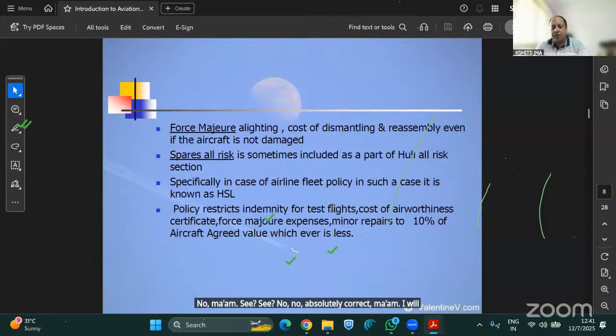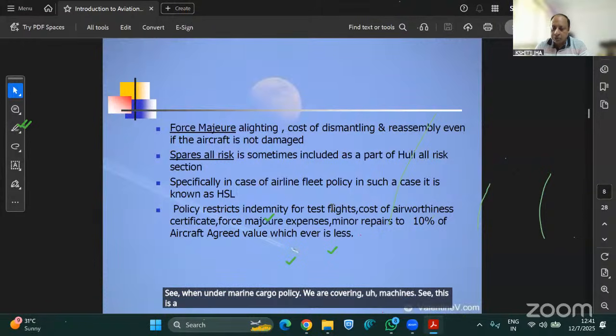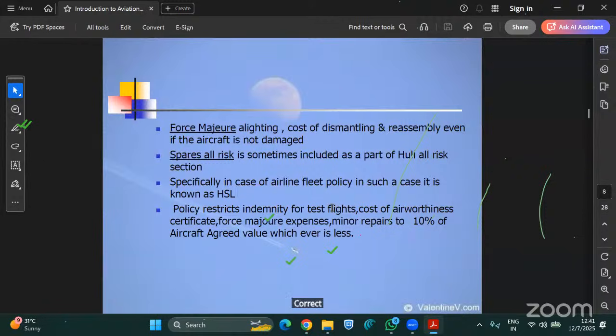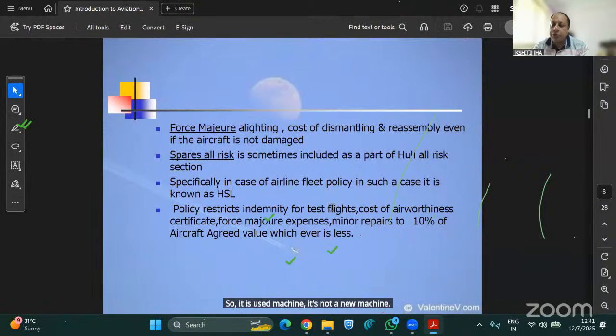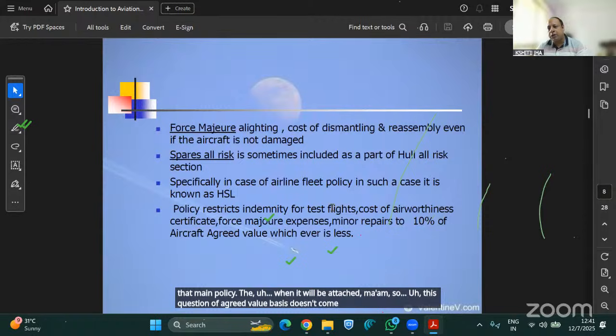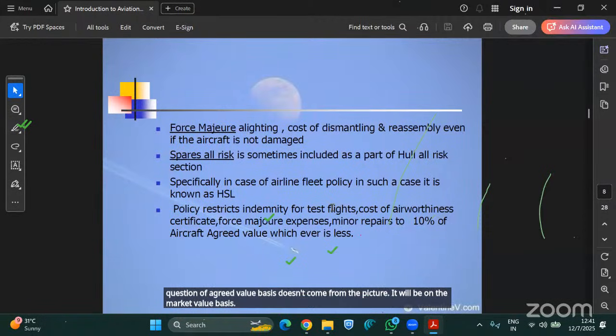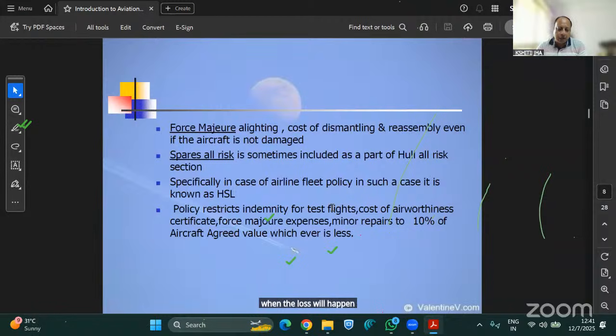I will again explain it to you all. When under marine cargo policy we are covering a machine, this is a used machine, as you all know, being overhauled. It is not a new machine. So of course the second-hand clause will be attached in that marine policy. When it is attached, the question of agreed value basis doesn't come into the picture. It will be on the market value basis. If any loss or damage happens during transit, the basis of settlement will be only on the market value basis.